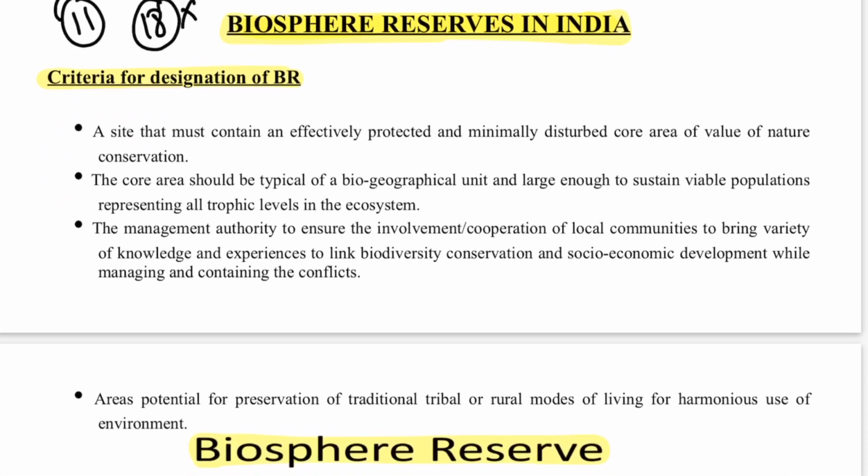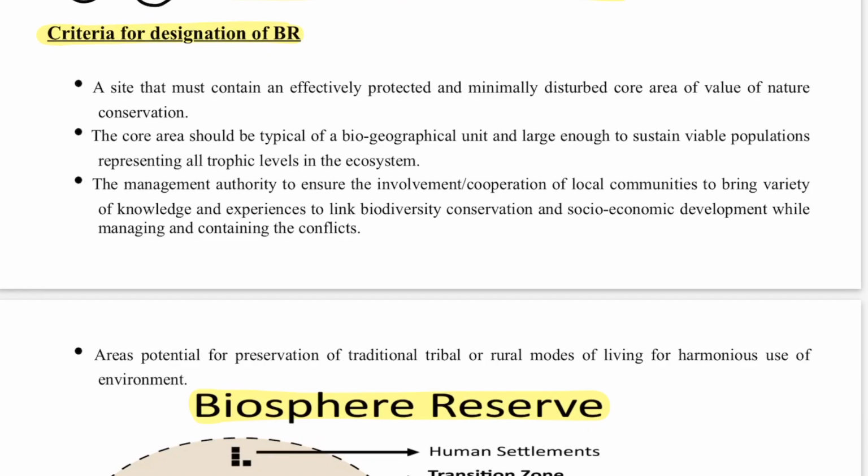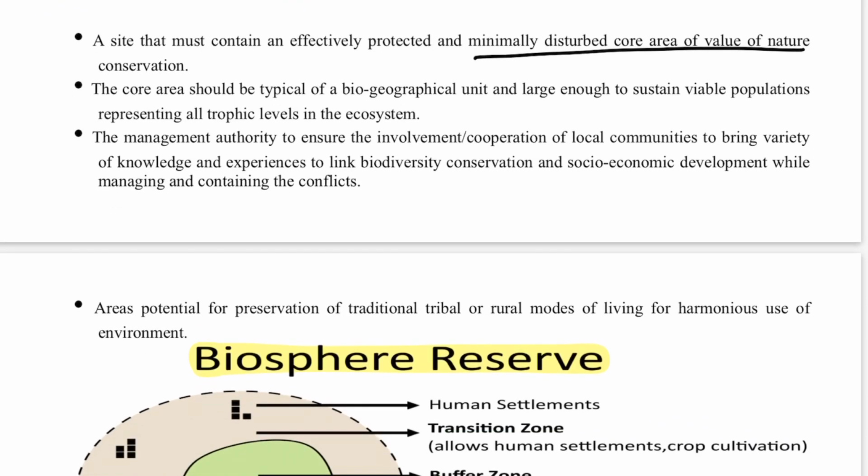Now we talk about the biosphere reserves in India. The criteria to be fulfilled to be a biosphere reserve in India is that they must have an effectively protected and minimally disturbed core area. The core area should be typical of a biogeographical unit and large enough to sustain a viable population.